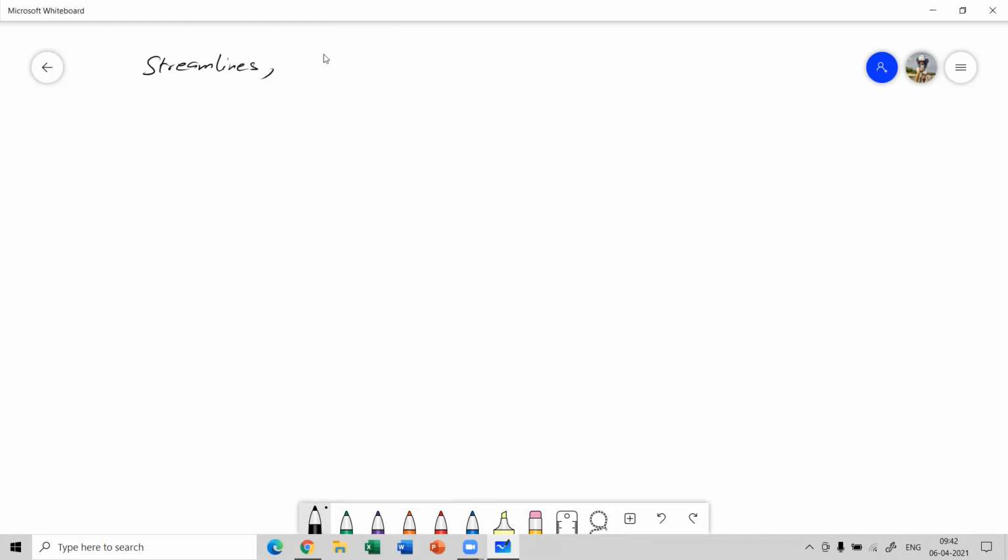streamlines, what are trajectories, and what are streak lines. Streamlines, trajectories, and streak lines. Now, the fluid motion can be visualized based upon their velocity field. Now, they can be categorized into three categories. One is streamline, trajectory, and streak line.